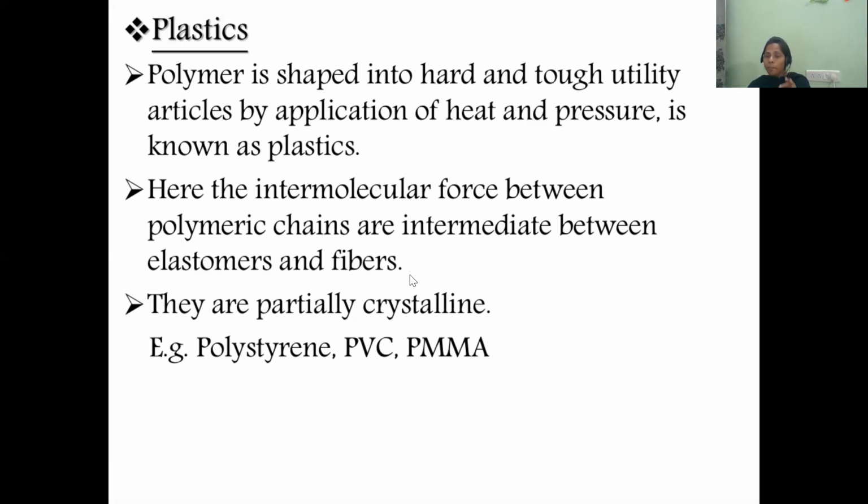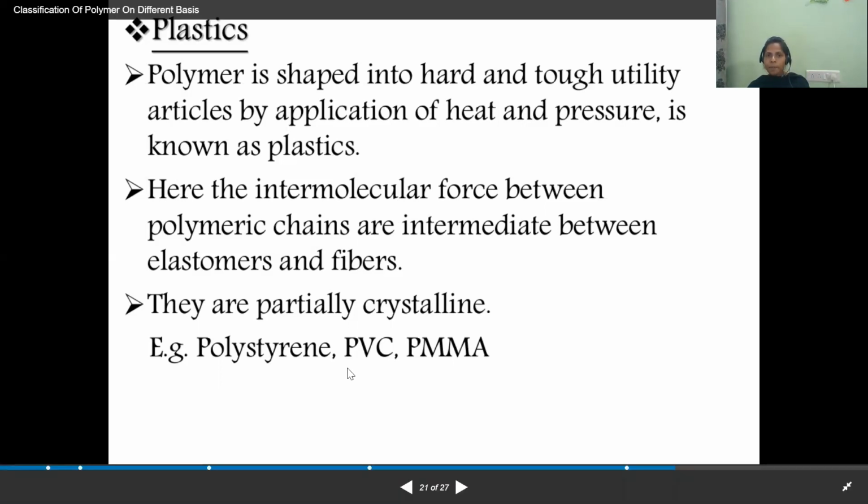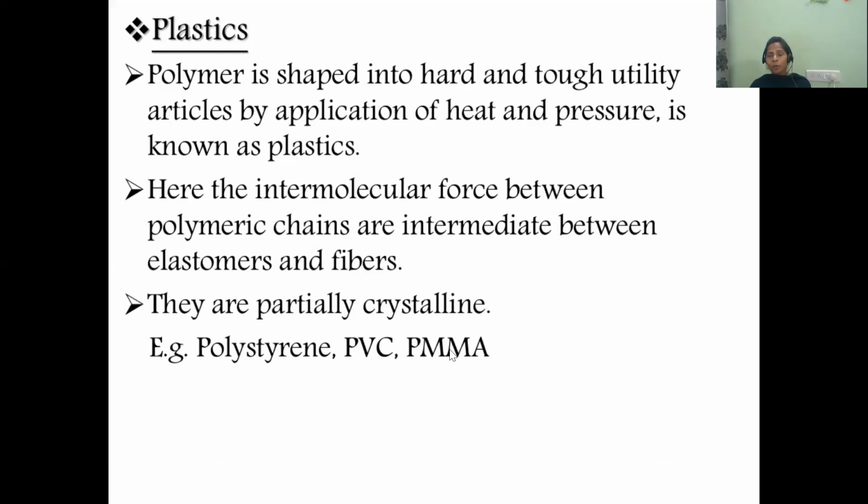Partially means moderately crystalline. For example, polystyrene, PVC, and polymethyl methacrylate. Polymethyl methacrylate is also one of the best examples of a plastic. Did you hear about polymethyl methacrylate?